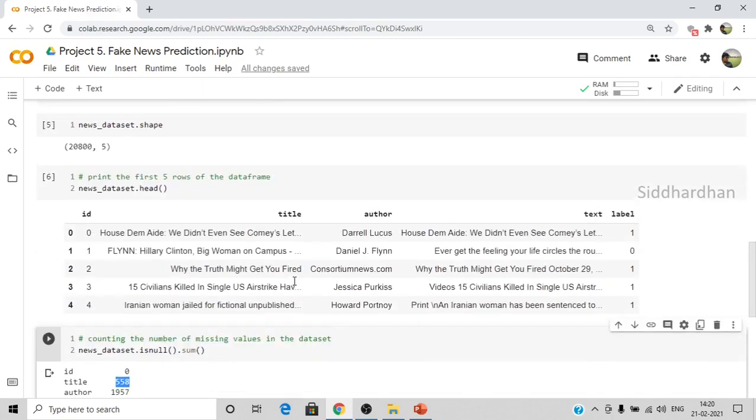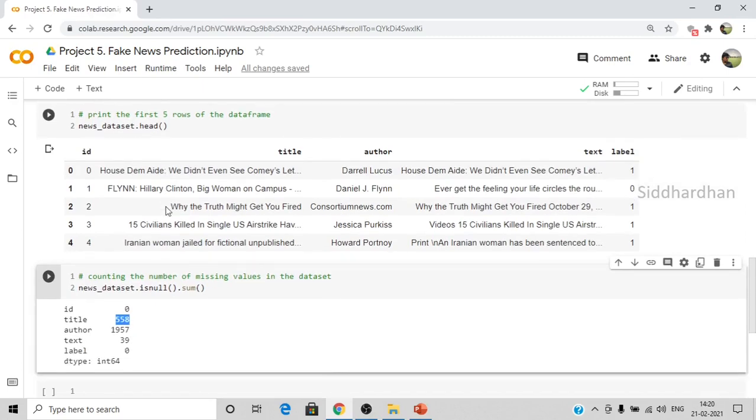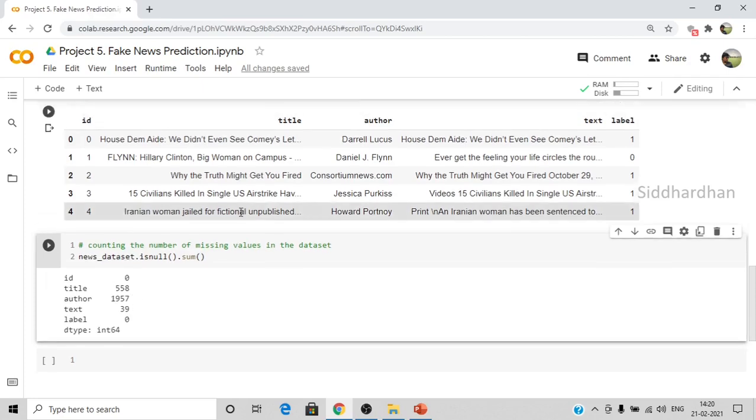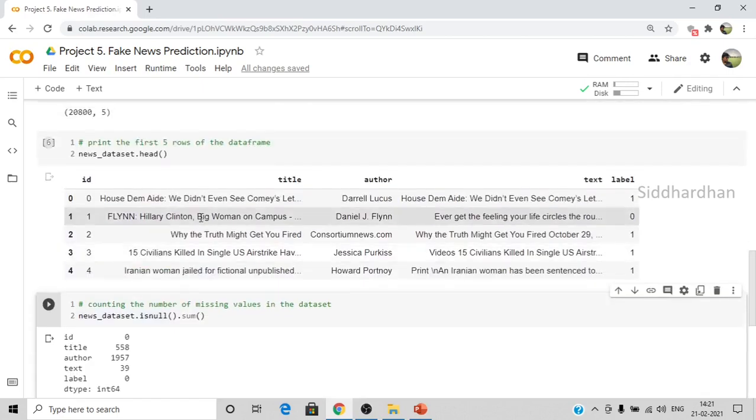In this case, we have a very large data set because it has almost 20,000 data points, or 20,000 news articles. So these missing values are not that important. We can drop these missing values or we can replace them with a null string. But if a lot of the values are missing, we will use methods like imputation, where we do some processing to replace those missing values with appropriate values. We will look into it in some other project. In this case we don't need to do that because we have enough data to train our machine learning model.